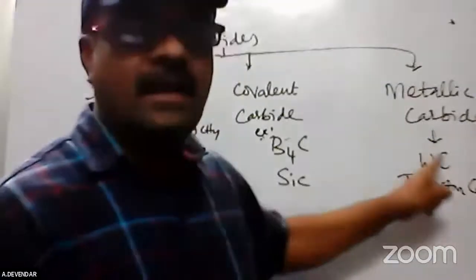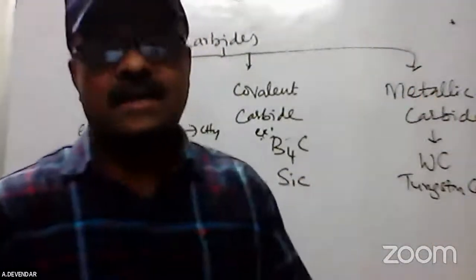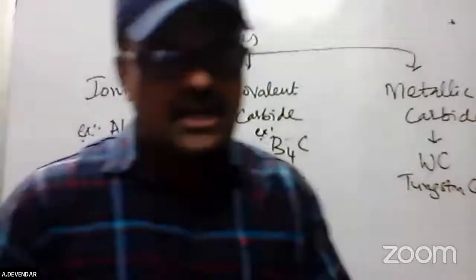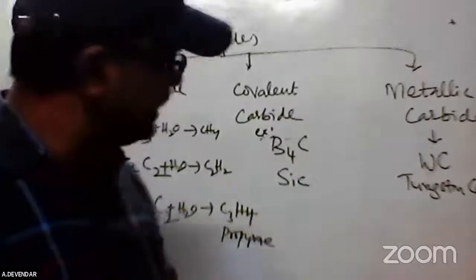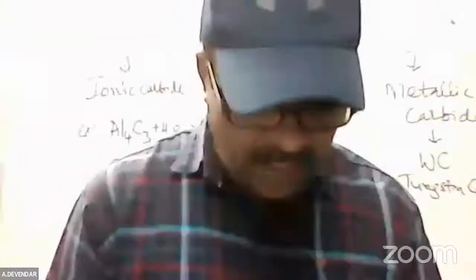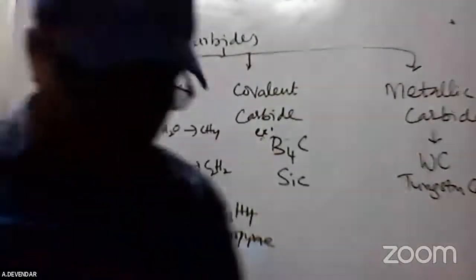It is a very, very hard metal. Hard nature will be there. That is the metallic carbide. It is used for the cutting of the tools. These are the carbides which are used in this particular case. And here, calcium carbide or silicon carbide we are using in the covalent nature. This is about the carbides.